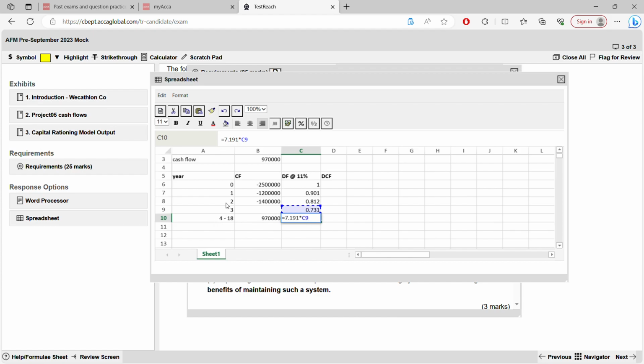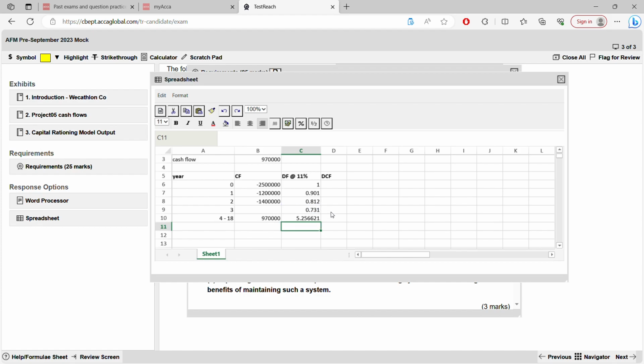No matter, it could be 4 to 12, 4 to 30, like that. But they will not give you beyond this. Why? Because in your table, annuity factor is still 15 years. And if you take 4 to 18 years, it is 15 years only. Count 4, 5, 6, 7, 8, 9, 10, 11, 12, 13, 14, 15, 16, 17, 18, that is 15 years. So highest is 15. And you have to discount it by year 3. Because even if it's 4 to 18, you assume it is at the end of year 3. So discount it back by using year 3's discount factor. If this was 5 to 18, you would be discounting it by year 4. Okay, enter. This is the amount.